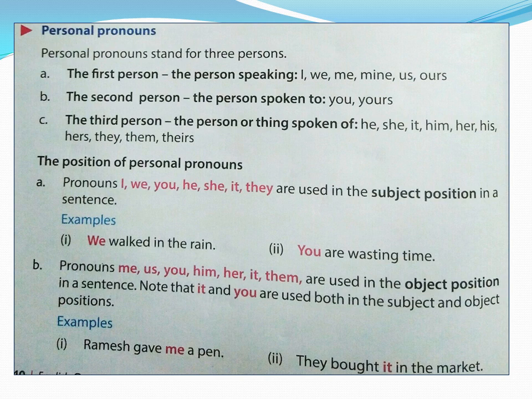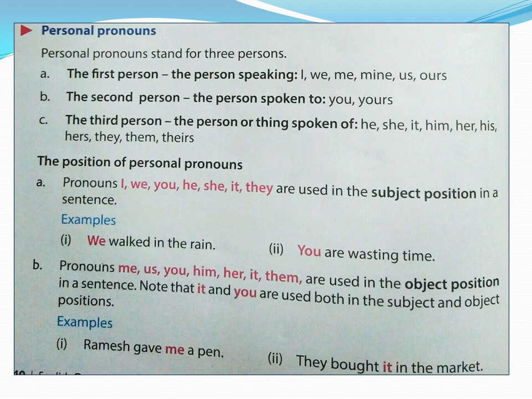Then let us look at the position of personal pronouns, children. Pronouns I, we, you, he, she, it, they are used in the subject position. So these pronouns, children, I, we, you, he, she, it and they, are used in the position of subject. We have already discussed what is a subject, what is an object. What is a subject? Which does the action.